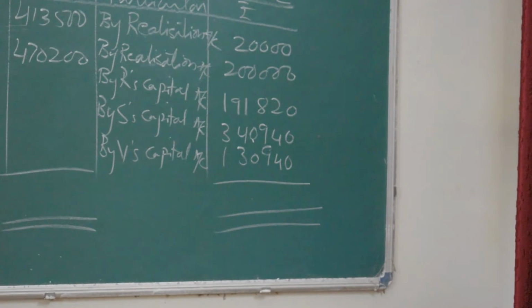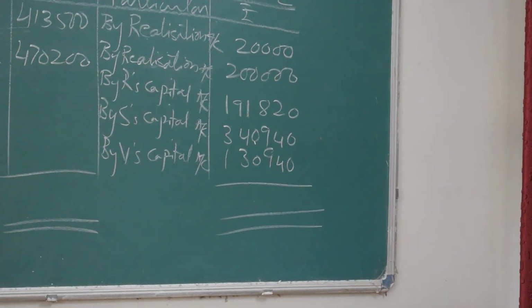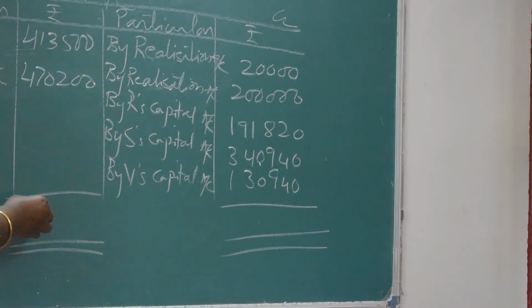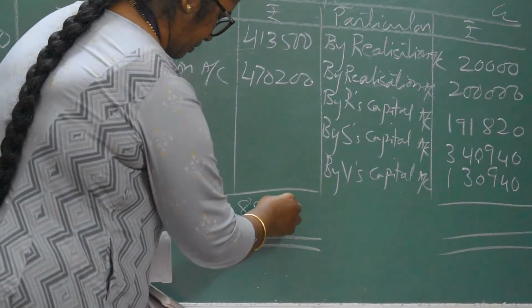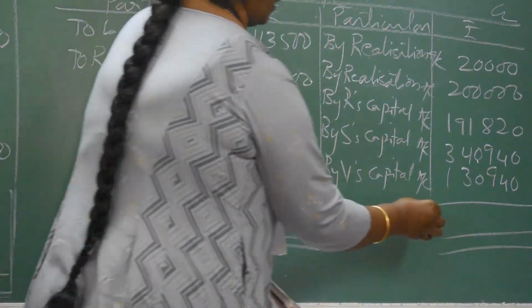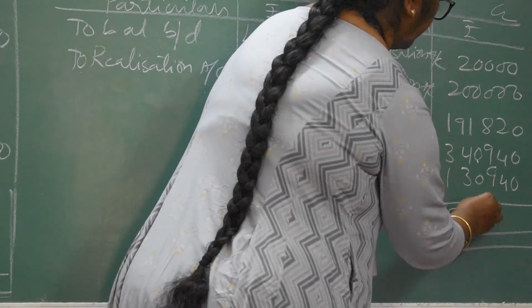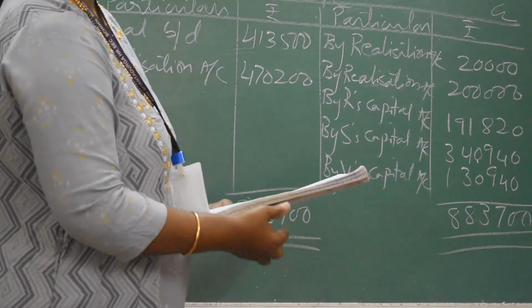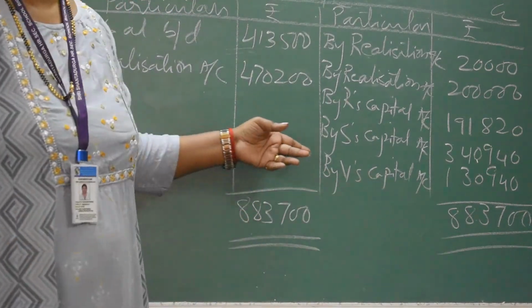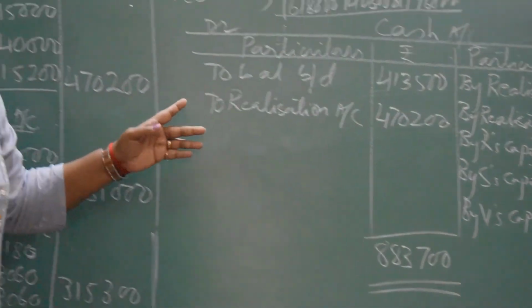After transferring all the amounts, you add this debit side, 8,83,700 and 8,83,700. Both the side amounts will balance. Okay. So I will just revise once again.